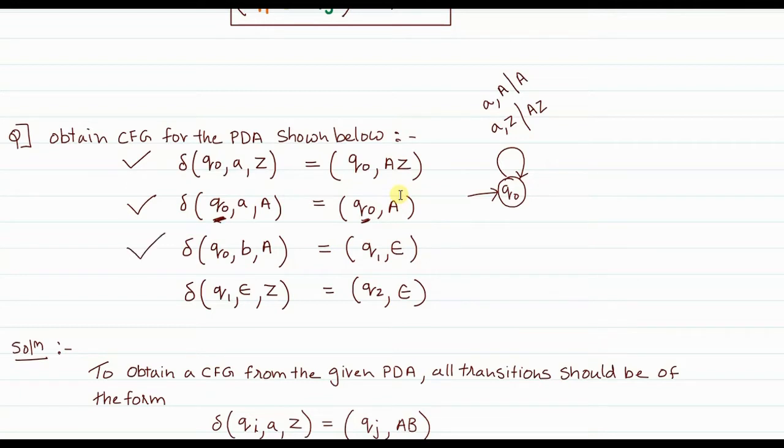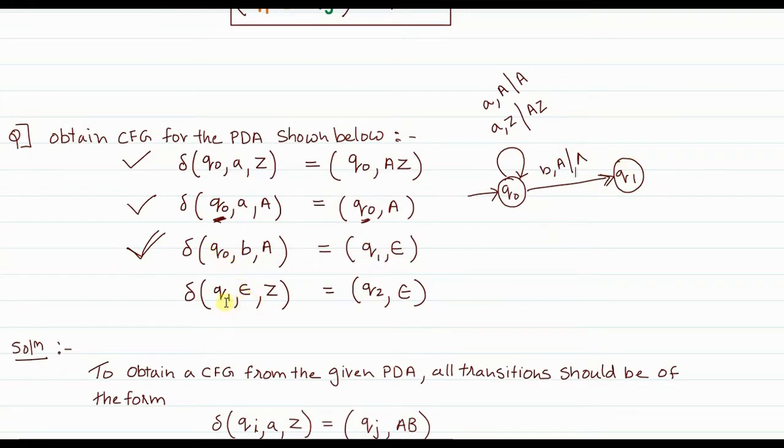Now the third transition that is given to us: from Q0, when do you go to Q1 state? Okay, this is Q1. So from state Q0, when B is read and A is on top of the stack, then what do you do? You pop. This is basically a pop action, right? You pop that A which is on top of the stack, and you go to Q1 state. Okay, so this is the transition.